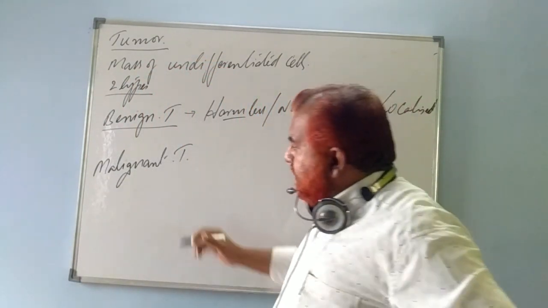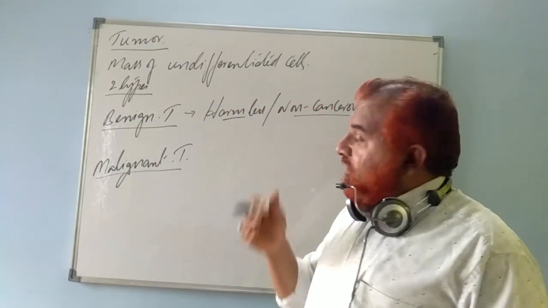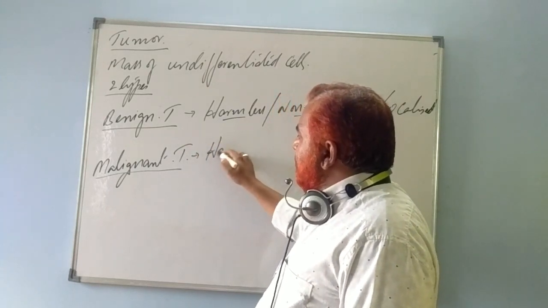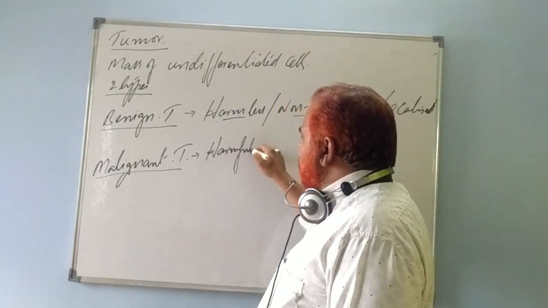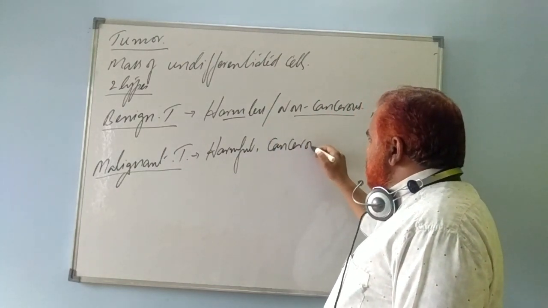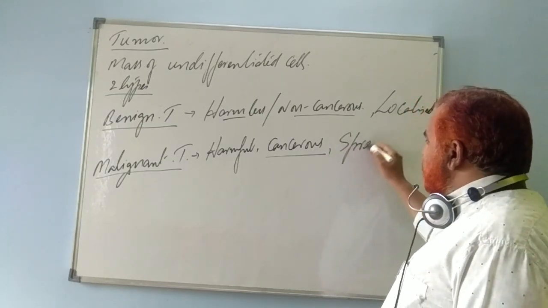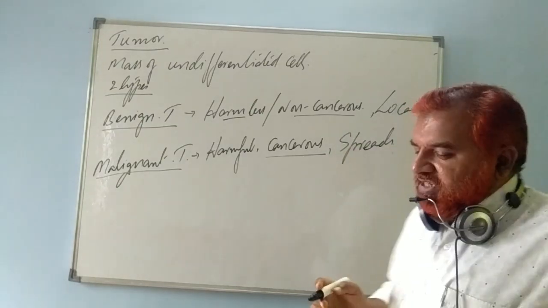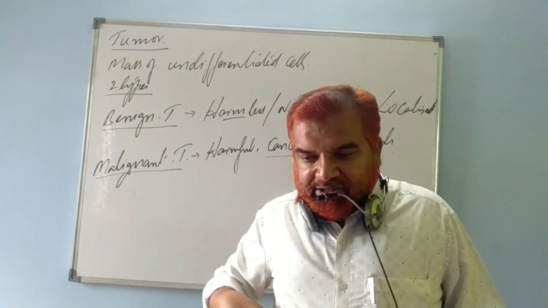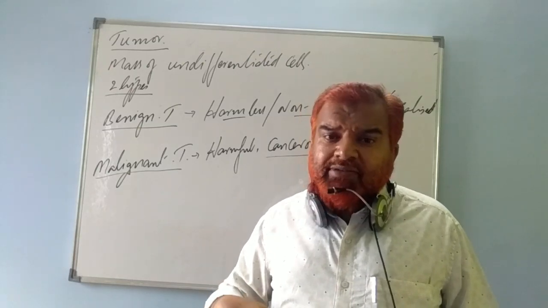Whereas malignancy refers to cancer, to cancerous. A malignant tumor is a harmful tumor. Yes, it is a cancerous tumor, and it spreads. For example, in a patient's body it originates in the liver region.